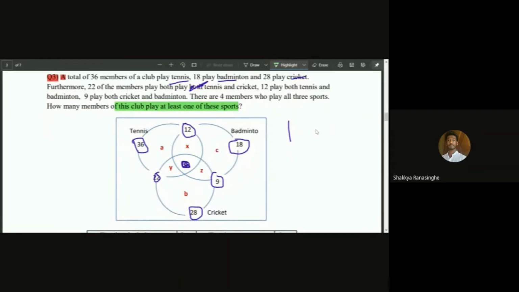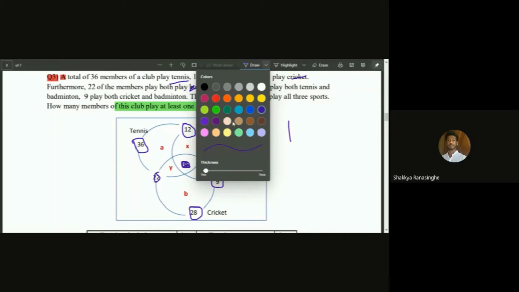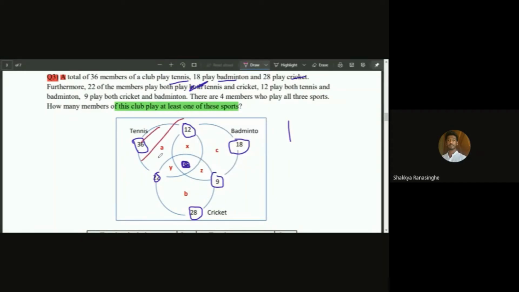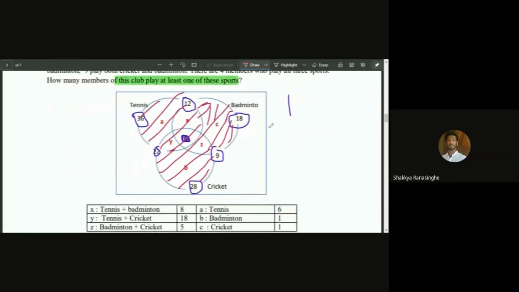So the answer should be every member within any of these circles, because it says at least. So anyone in this colored area is a possible candidate for the answer, right? So we have to find the number of every person in this colored area.